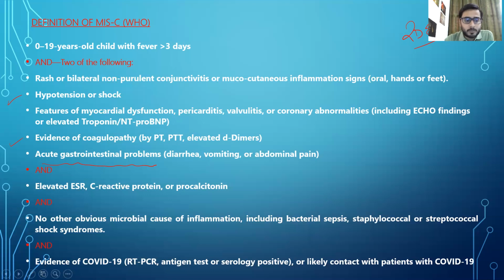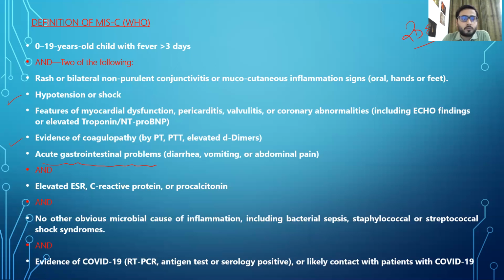So these conditions should be present in the absence of other bacterial infections. The last criterion is evidence of COVID-19: RT-PCR, antigen or serology positive test, or likely contact. If the patient is in likely contact with COVID-19 patients, suppose both parents are positive, then it is a valid point that the child must be positive.